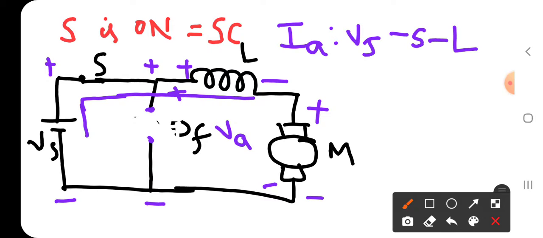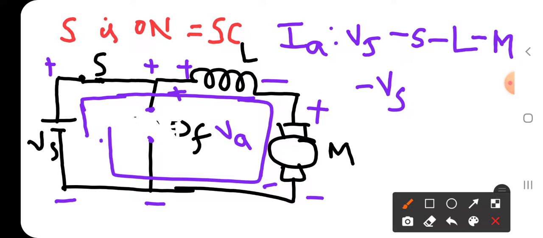L to motor, and motor to Vs again. Yes, this is the path of current.